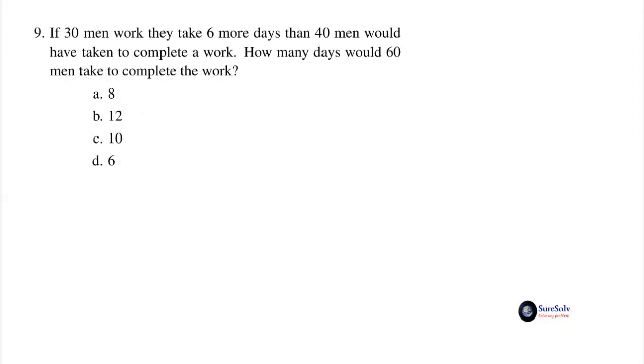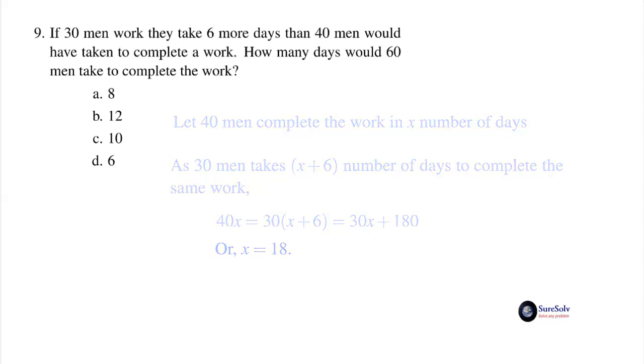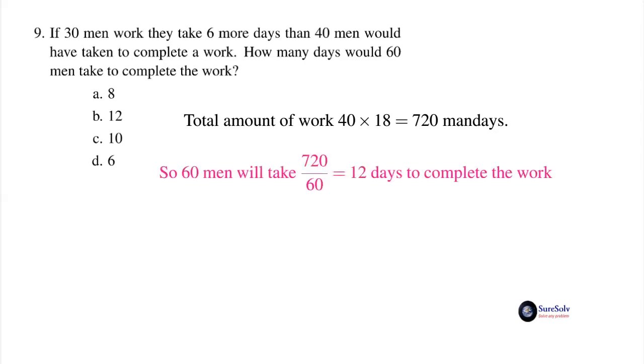This problem can be solved algebraically with ease by assuming that 40 men complete the work in X number of days. As 30 men take X plus 6 days to complete the same work, equating the 2 man days of work, you get 40x equal to 30 times X plus 6, or X equal to 18 days. Total amount of work is 40 times 18 equal to 720 man days. So 60 men will take 720 by 60 equal to 12 days to complete the work.